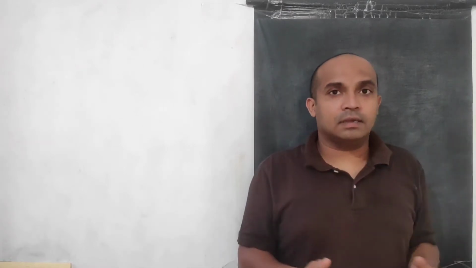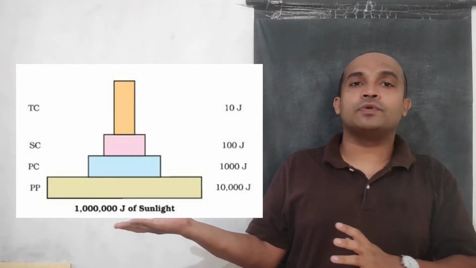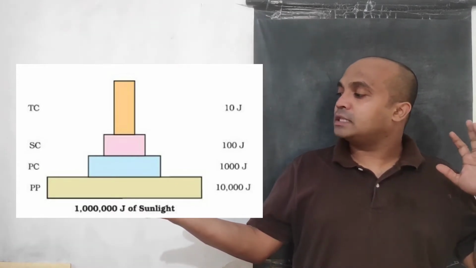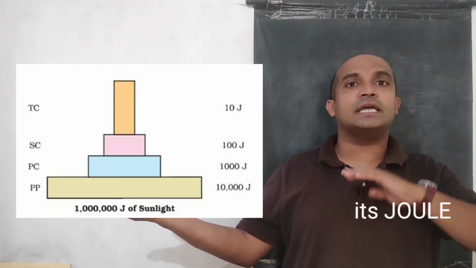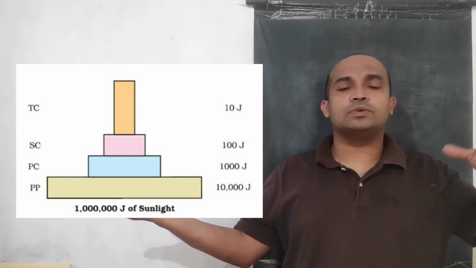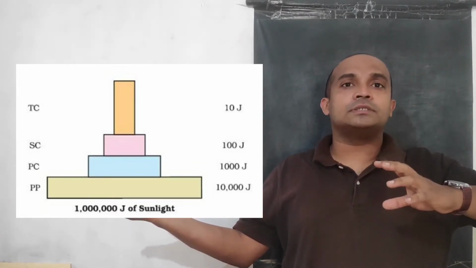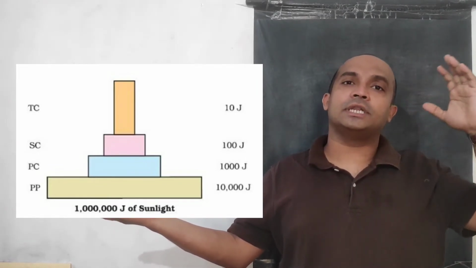Again, if we see the ecological pyramid of energy, we have already studied this: at every trophic level there is a decrease of energy by 10%. So in the ecological pyramid of energy, we find that there are around 10,000 kilojoule of energy at the producer level, then 1000 joule at the primary consumers, then 100 joule at the secondary consumers, and just 10 joule at the tertiary consumers.